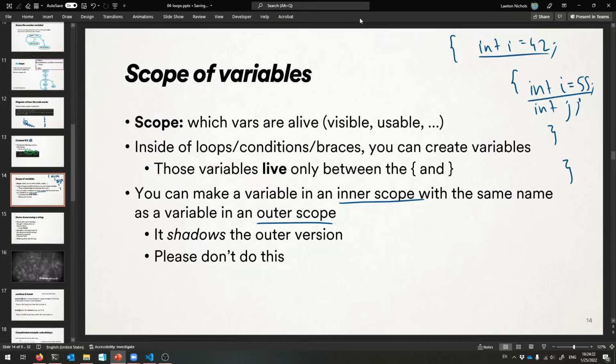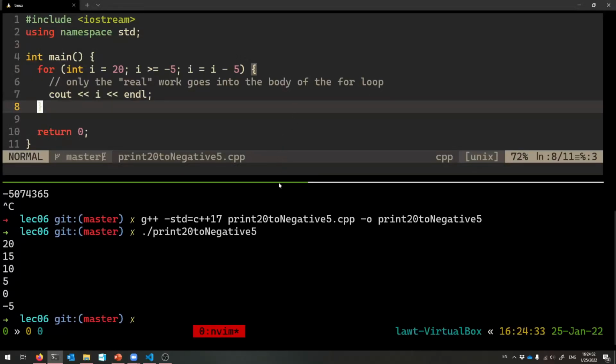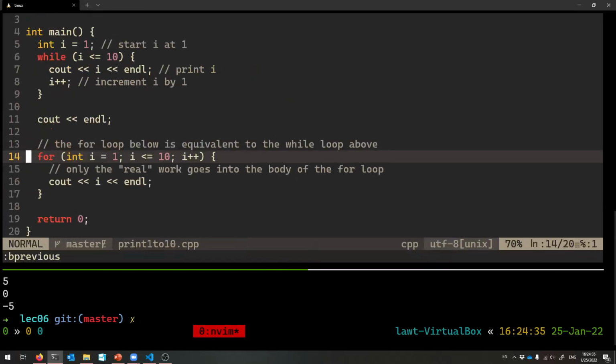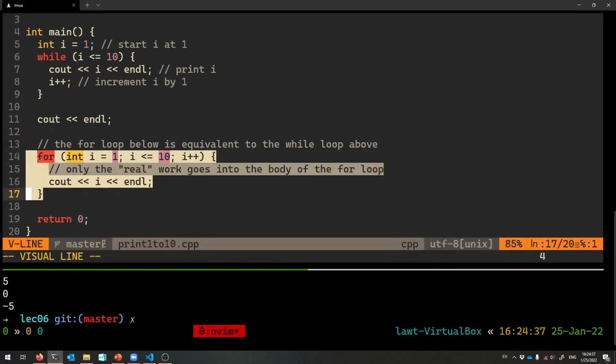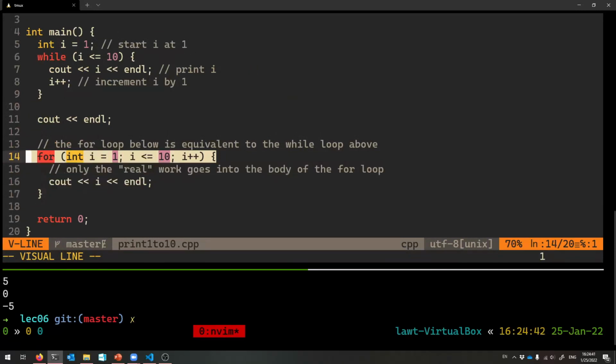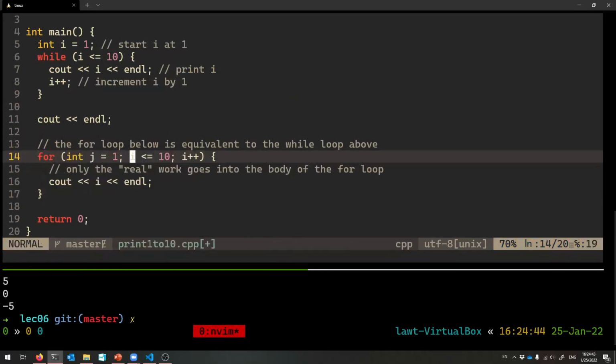What's happening is it shadows the outer version, sadly. It's very, very weird how this works, but this is how it works. And so in my printing demo from 1 to 10 with a for loop, I should not have called this I again. That's a very, very bad practice. I should have called it J or something, okay? Maybe I'll change it right now just to make you feel less uneasy, because it makes me feel uneasy.